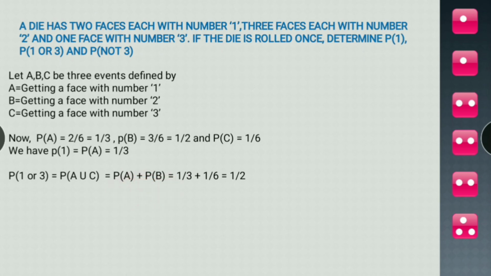Why have I not taken the intersection term? Because they are disjoint events. Getting 1 and getting 3 together is not possible. So there is nothing in the intersection, so the intersection term is not taken here.